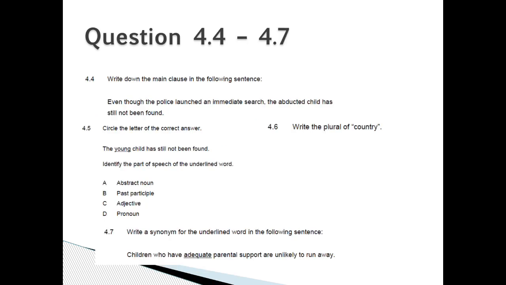Questions 4.4 to 4.7. Write down the main clause in the following sentence. Even though the police launched an immediate search, the abducted child has still not been found. 4.5. Circle the letter with the correct answer. The young child has still not been found. Identify the part of speech of the underlined word. Is it A, an abstract noun, B, past participle, C, adjective, or D, pronoun?